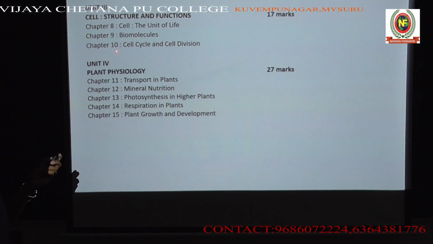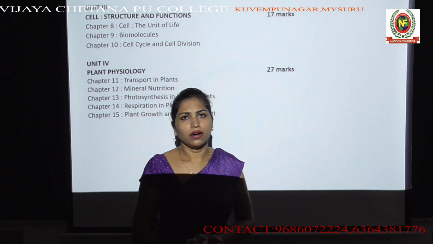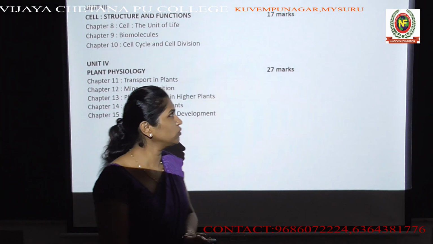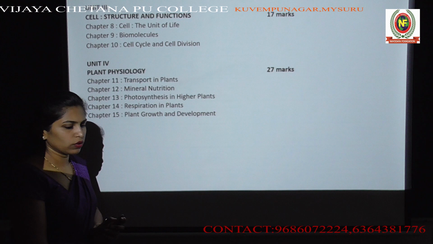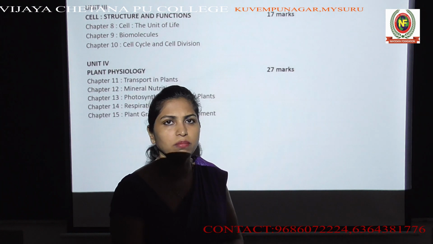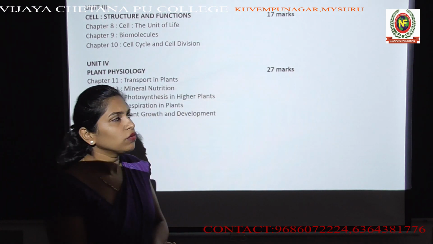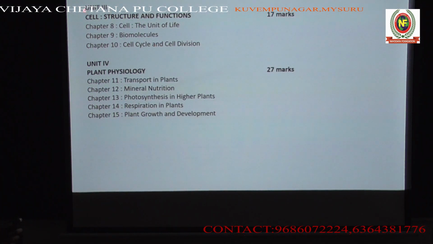Then moving on to chapter 10. Chapter 10 talks about cell cycle and cell division. I am sure you have all studied cell division in your previous classes in high school. This chapter is all about what a cell cycle is, how a cell functions, and what cell division is. We will study mitosis as well as meiosis, which are two important aspects of your first PUC syllabus. That's all about unit 3, cell structure and functions. This whole unit is all about the cell.